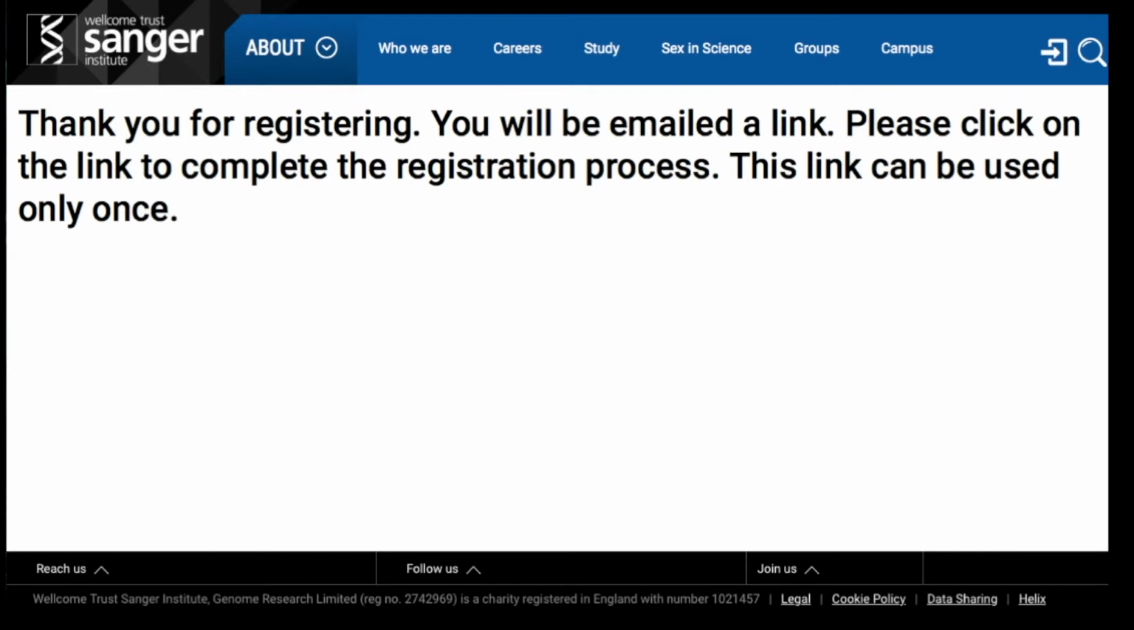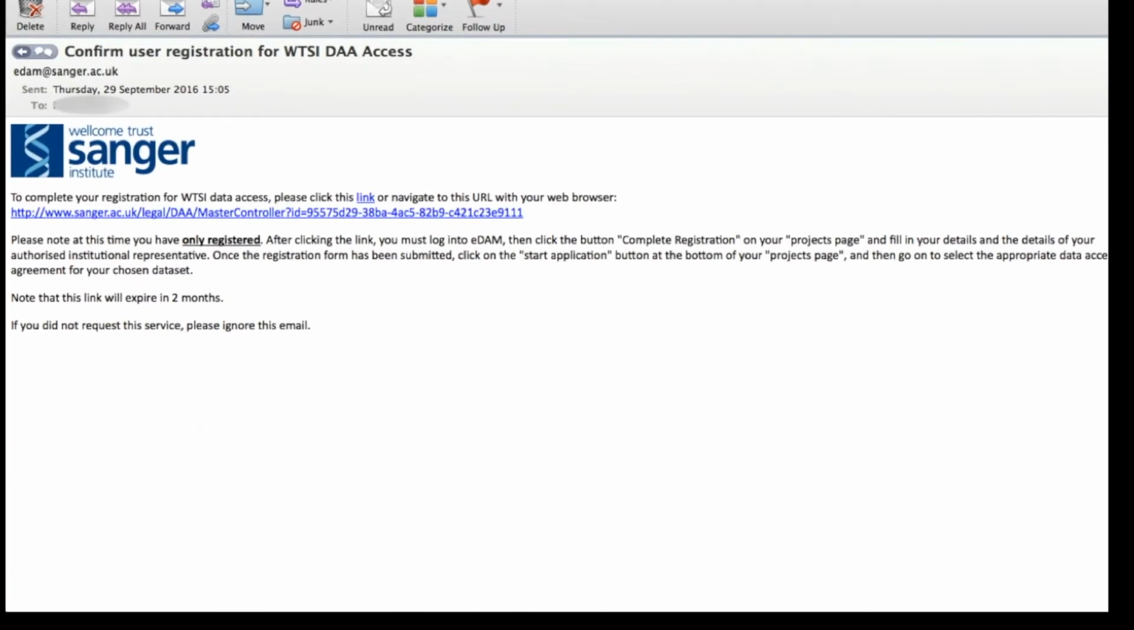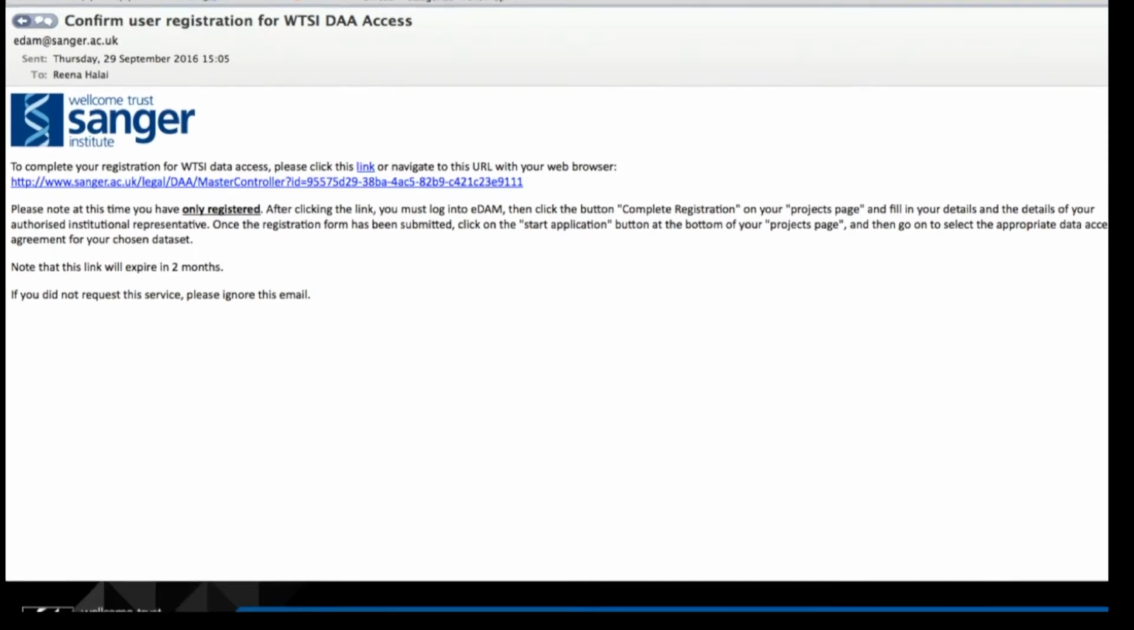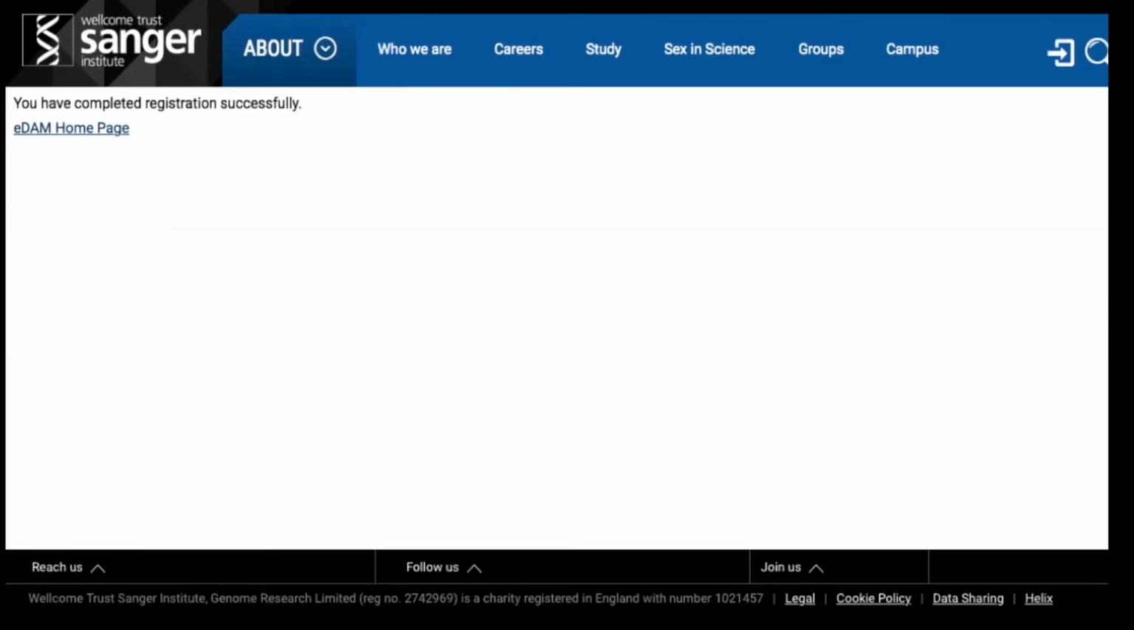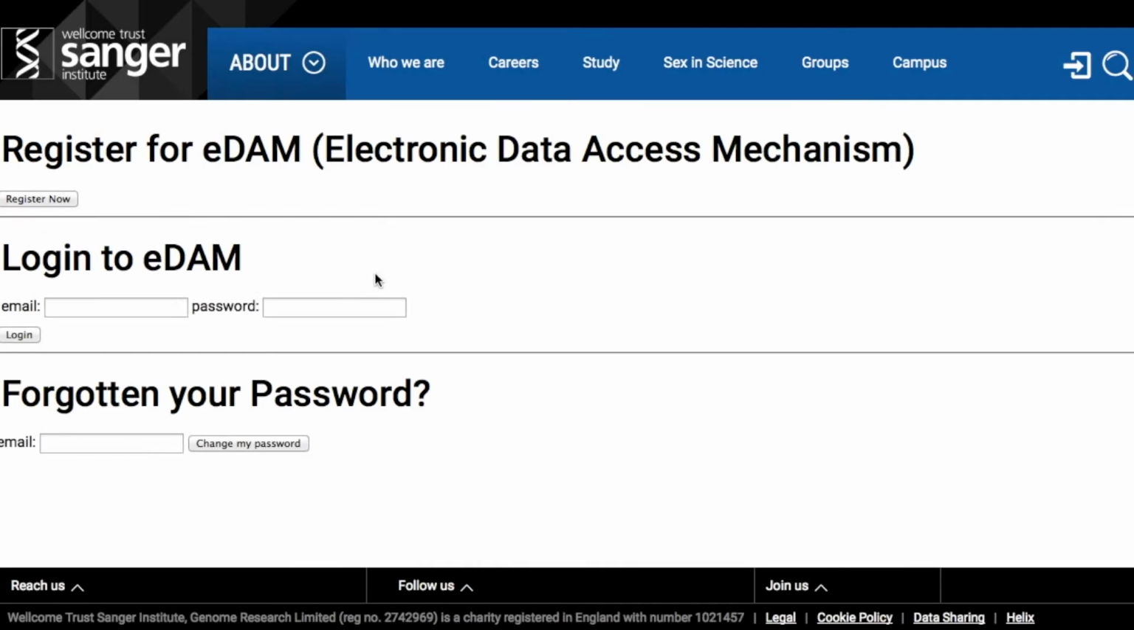The moment you press Submit, your screen will display this message to you, and you will receive an immediate automated email with a link to complete your registration. When you click the link in your email, you will be taken to this page where it says your registration is complete. This message only refers to the successful registration of your email and password. It is not a full registration of you as a user, which we will go through next. Now that you have activated your link, you can log into EDAM with the email address and the password you registered with.